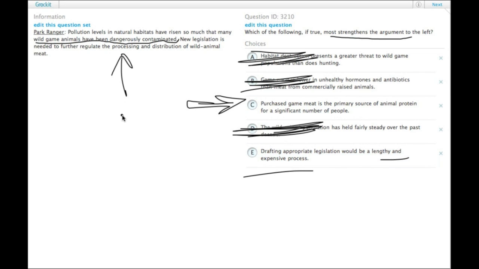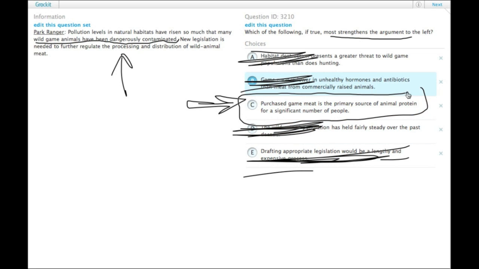If time and money are not part of the original argument, time and money will not be part of the right answer, and this is a really common GMAT trap, so it's not going to be E either. This tells us that this contaminated game meat could be going to a lot of people. There's danger, and this supports the idea that legislation is needed. Choice C.